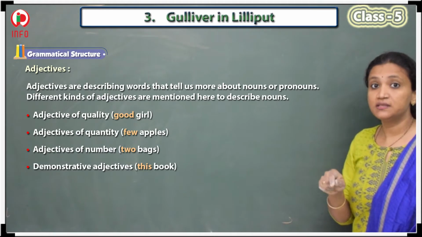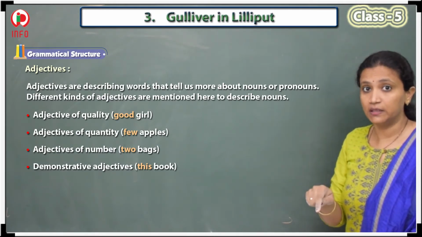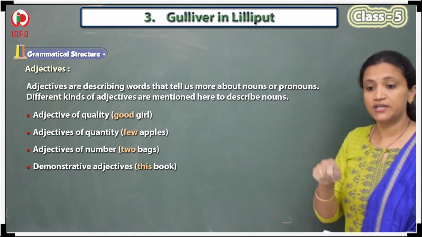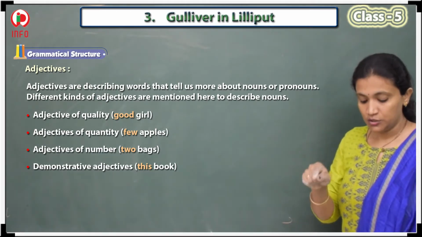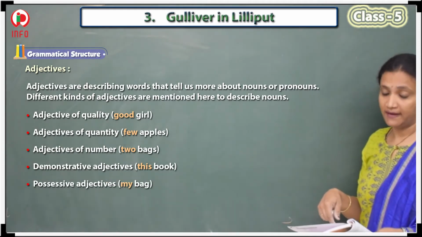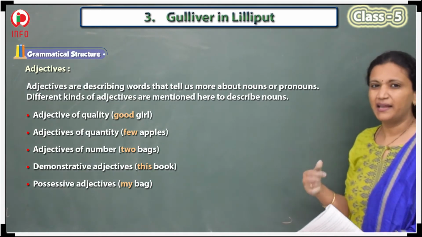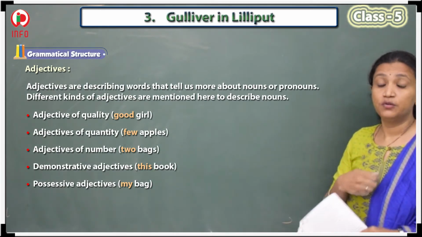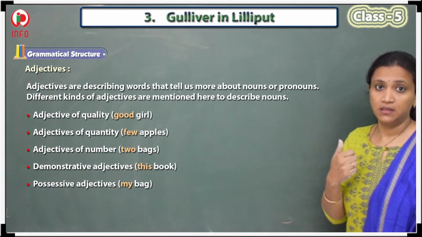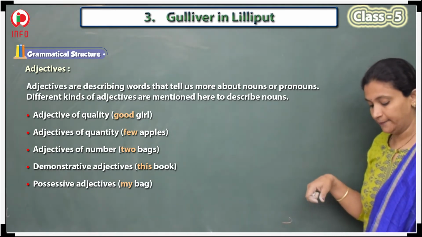Demonstrative adjectives are like, in the bracket they have given this book. This book suggests a demonstration. I have kept the book here, that is the reason I am telling this book. So that becomes a demonstrative adjective. Now possessive adjective. A possessive adjective is like my bag; my, I, myself are all possessive words. So my is the possessive word here.